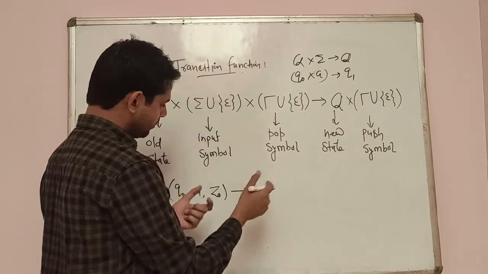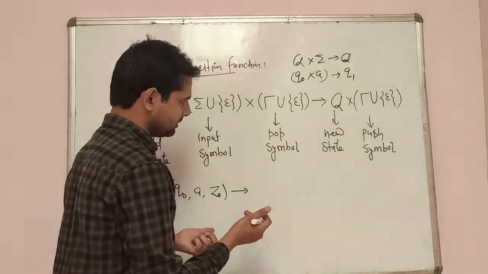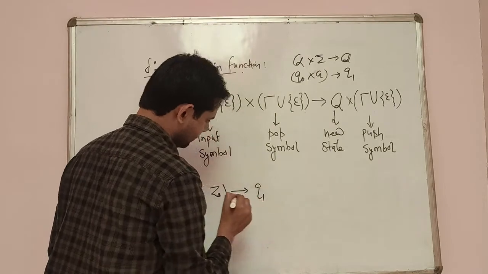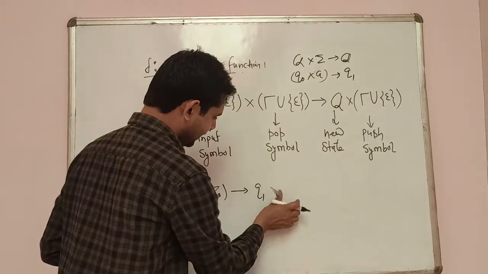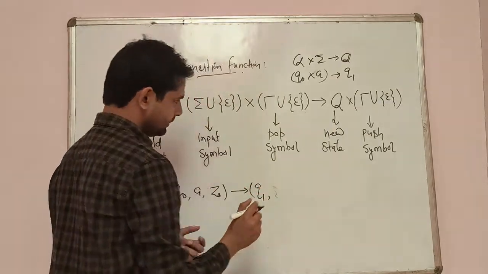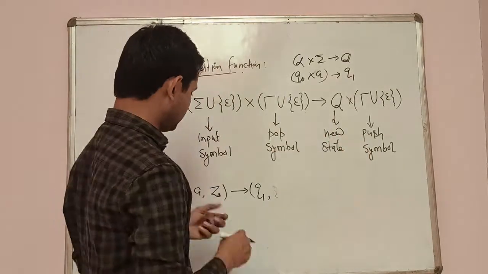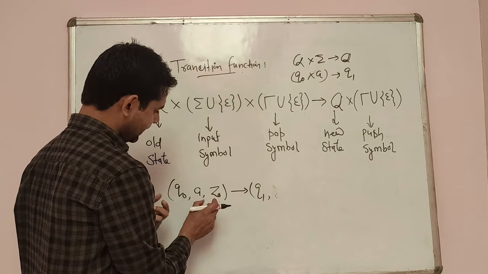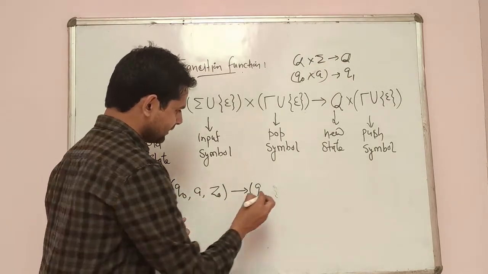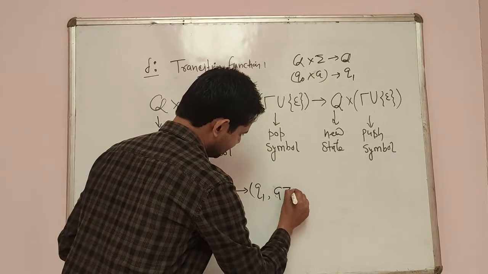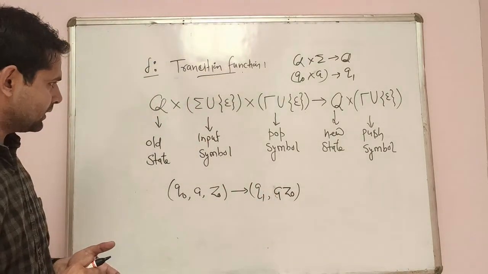right? Then we can move on to another state or the same state. Then that will be, for example, Q naught. Q naught belongs to that Q, and then we have the push symbol. Whatever we have pushed, for example, in that case we are pushing that A into the stack, then that will be A Z naught, right?